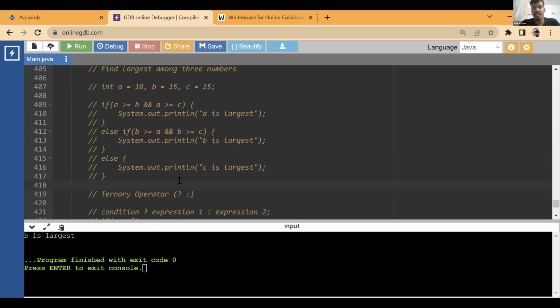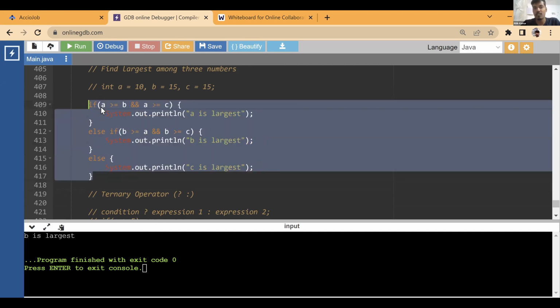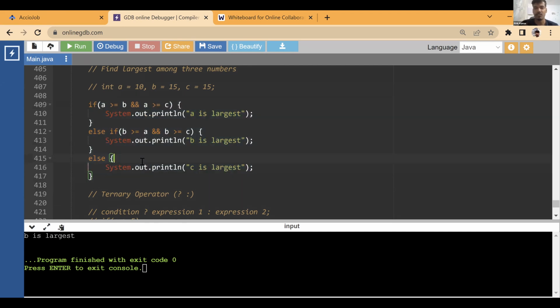How to write B and C is largest? In that situation you can write a separate else if, right? For example, if multiple of them are largest and you want to check which ones, then you can write a separate else if. If A is equal to B and A is greater than C, then A and B both are largest. If you want to do that, then you can write one more condition. So you can just extend more conditions to do that.